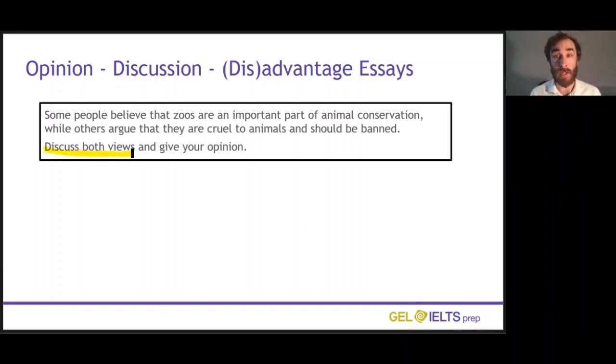That's explain both sides of the argument, and we also need to give our opinion, maybe in the conclusion, perhaps also in the introduction. So what are the 2 sides of the argument? Well, on one hand, we're saying zoos are positive and are good for animal conservation. And on the other hand, zoos can be cruel and should be banned. So that's a negative view of zoos.